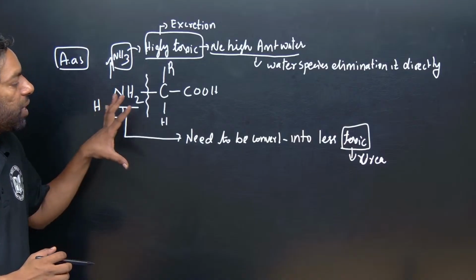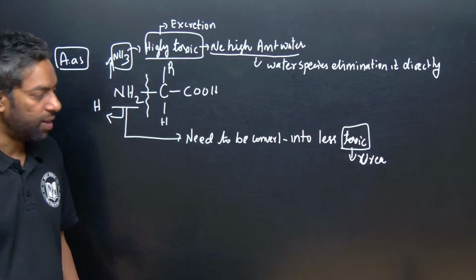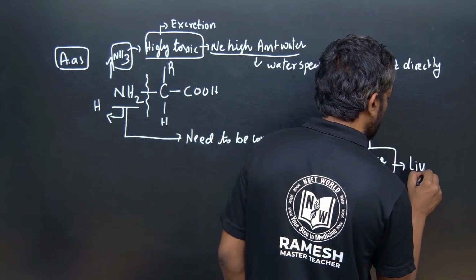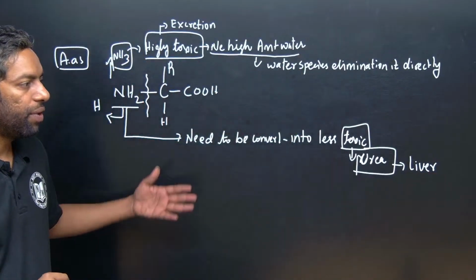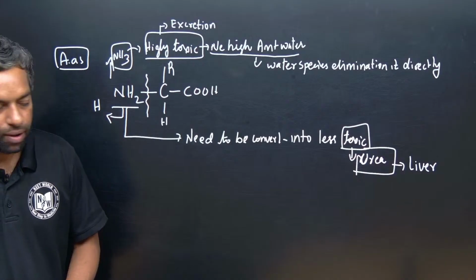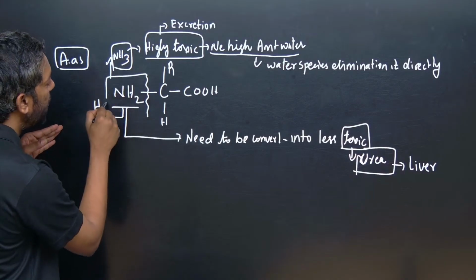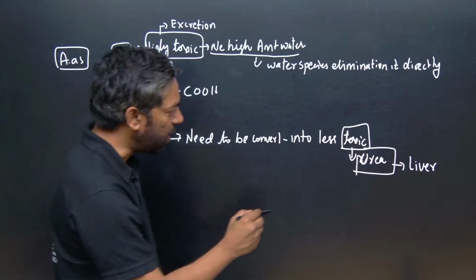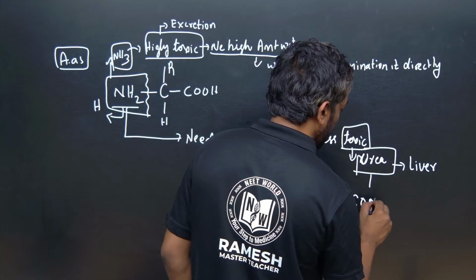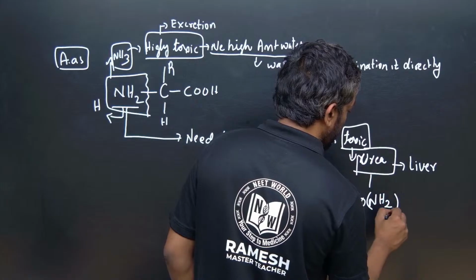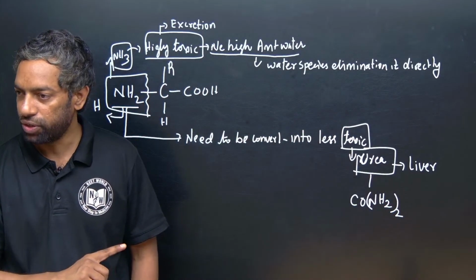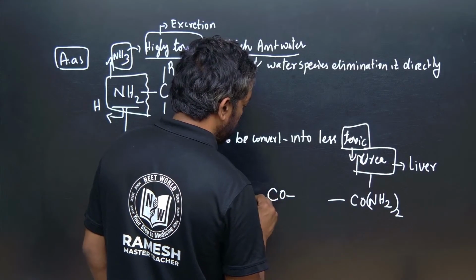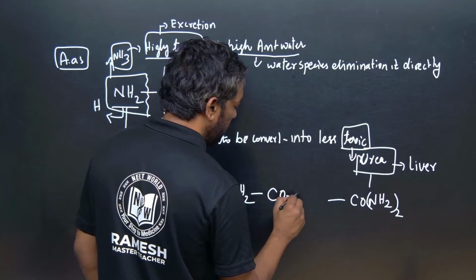The ammonia is converted into urea in the liver, the gland liver. The amine group is converted firstly to ammonia, and later to urea. What is the urea formula? CONH2, NH2. This is the urea formula, a previous year question.